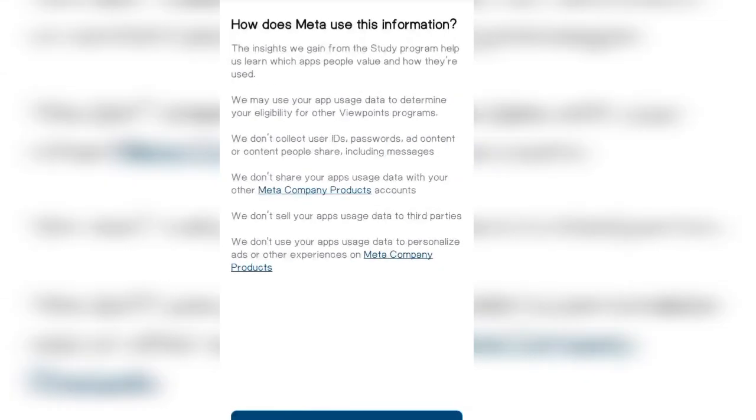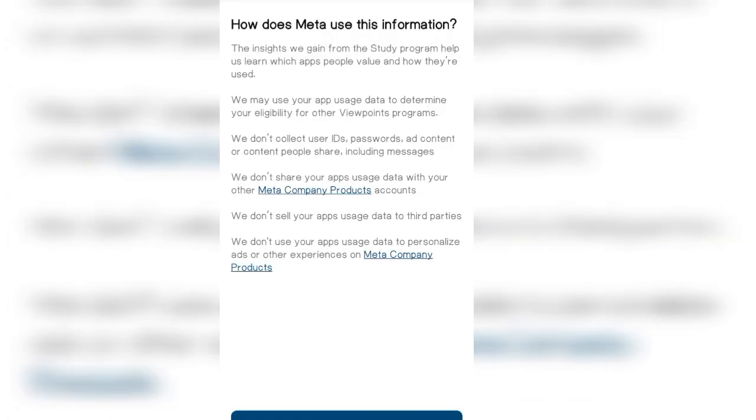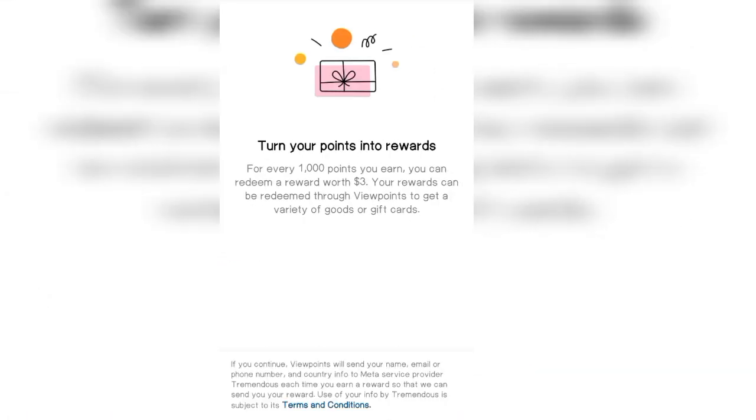Now they say, how does Meta use this information? It is a job I'm doing already. This is a task I'm already doing. As you can see, it is very simple and straightforward. You don't need to break your head about it. Not like every other survey that can be stressful, right? So I'm just going to read through, and then when I read through, it's going to take me to the next page, and then to the next page, and then to the next. Now how does Meta use this information? That is just the question.